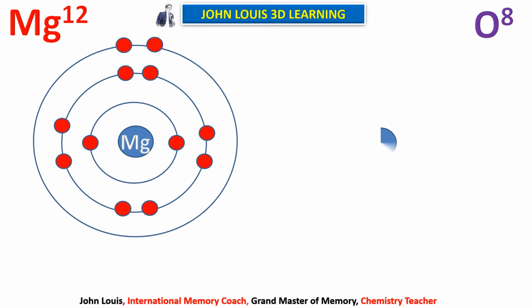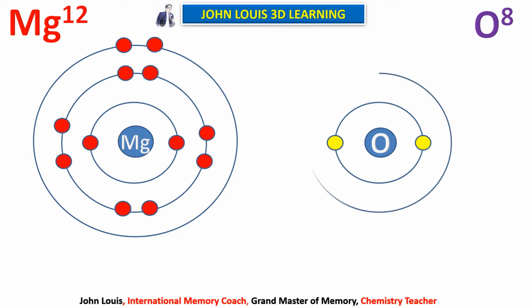So let's move on to oxygen. Oxygen atomic number is 8. Therefore, 8 protons in the nucleus along with some neutrons, and 8 electrons will be filled up in the various orbits. As usual, the first orbit can maximum occupy 2 electrons. How much remaining? Only 6 remaining. Therefore, all the 6 can be occupied in the second orbit itself.